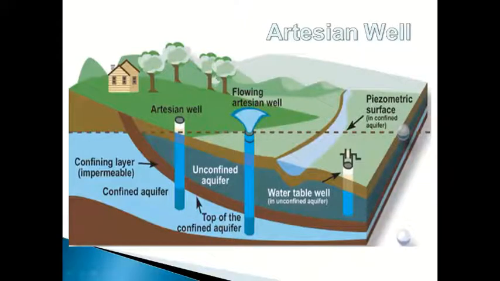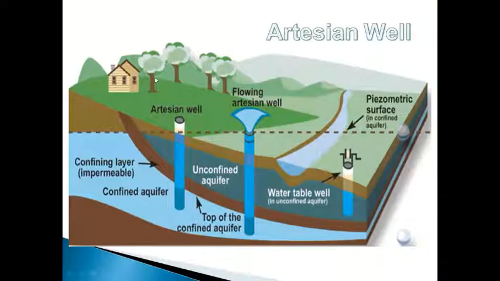So the last one, artesian well. There are types of wells. Dug well is there, then bore well is there, and this is the artesian well. So three types are there: artesian well, dug well, and bore well. This is the artesian well, and this occurs in a confined aquifer.